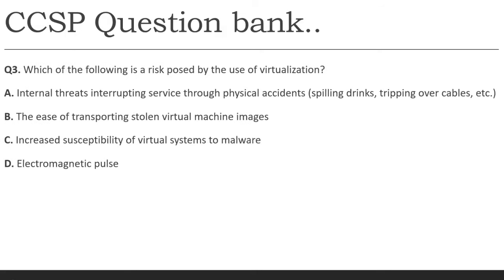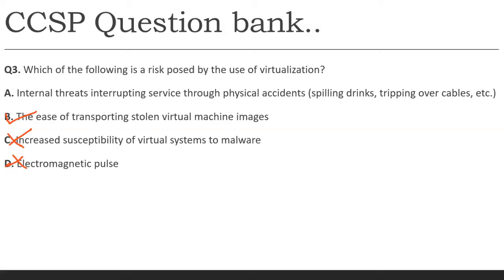The next one: which of the following is a risk posed by the use of virtualization? We have already seen this, but we'll see it again. Can it create electromagnetic pulses? Definitely not. We haven't seen this one. Can it increase the susceptibility of the virtual system to malware? We haven't seen malware as an attack or risk in virtualization systems. The ease of transporting a stolen image, yes, we have seen that it is very easy to store and transport virtual machines, images, or snapshots, and this is a risk we have already covered.